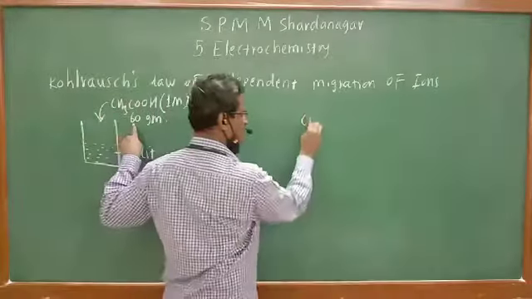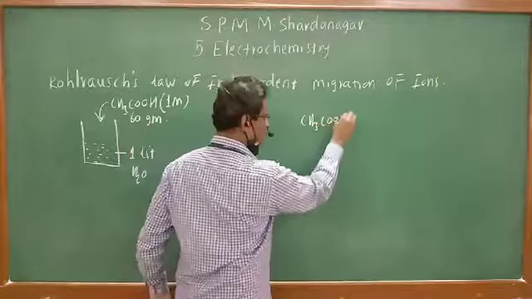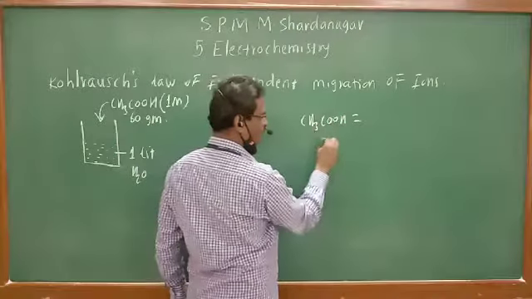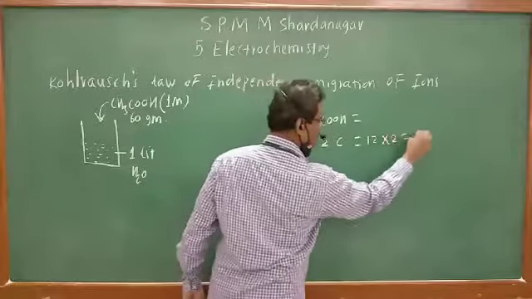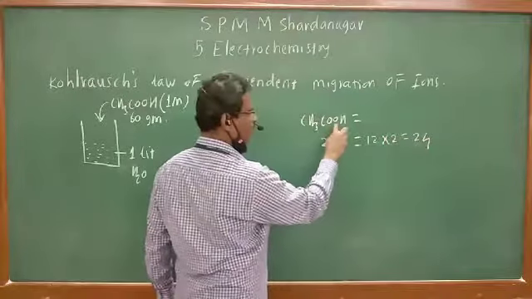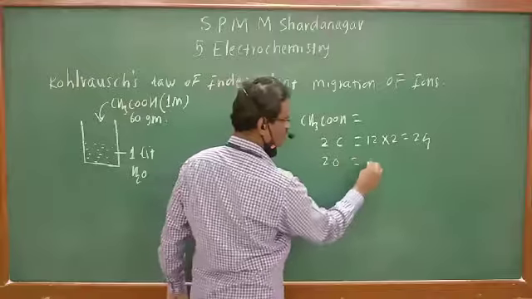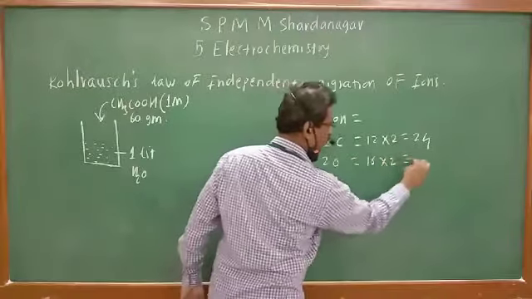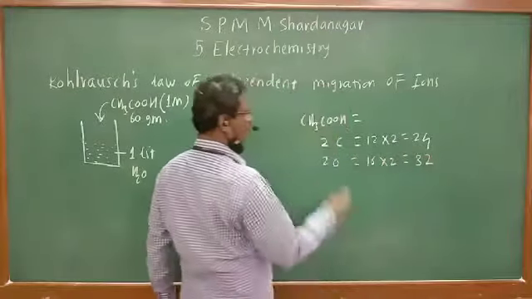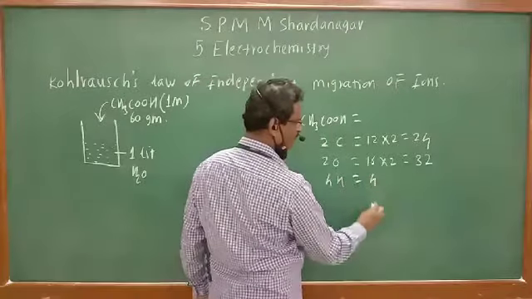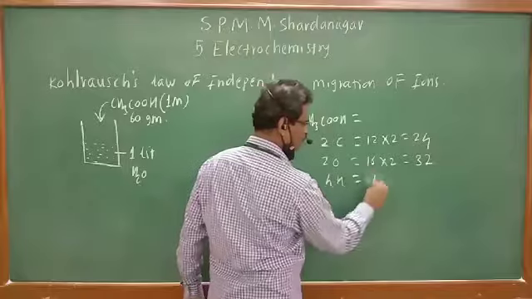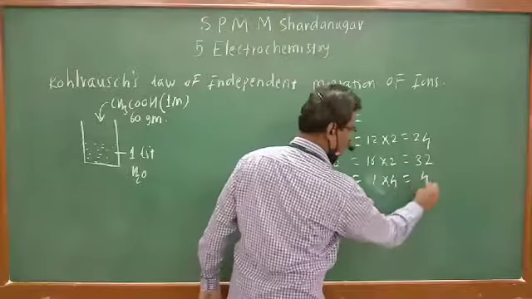See, acetic acid, CH3COOH. How many carbon atoms? 2 carbon atoms, 12 into 2 equals 24. How many oxygen? 2 oxygen, so 16 into 2 equals 32. How many hydrogen? 4 hydrogen atoms, 1 into 4 equals 4.